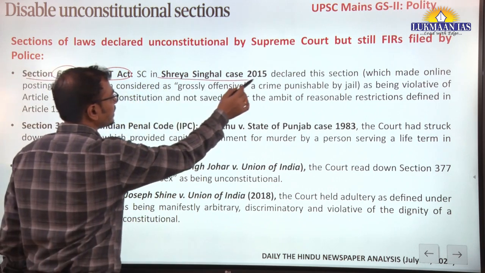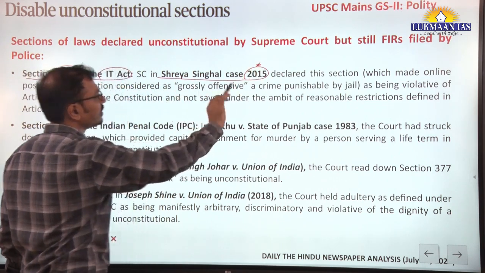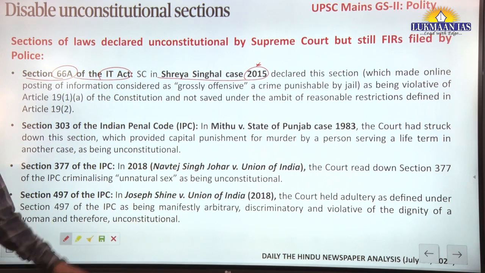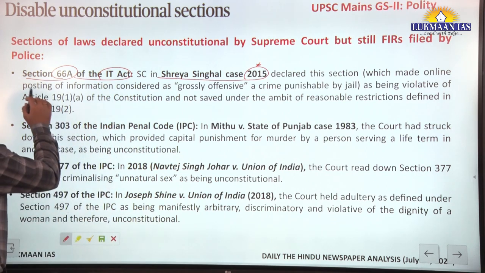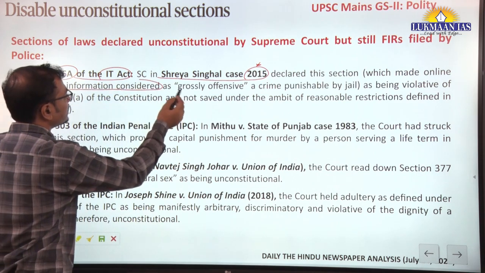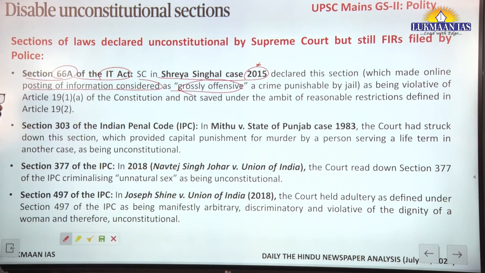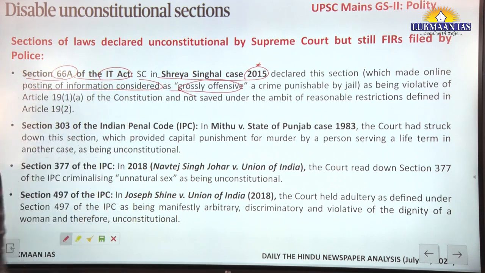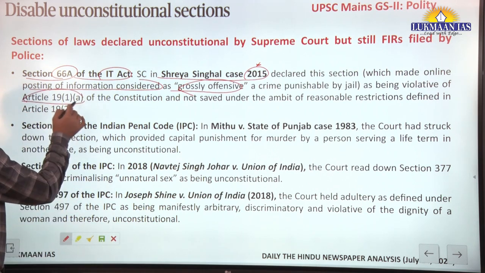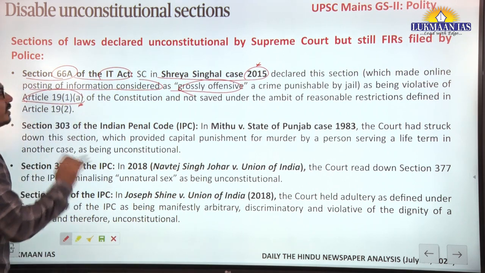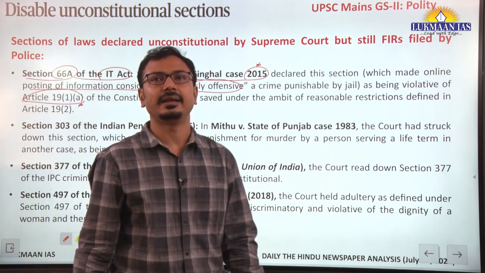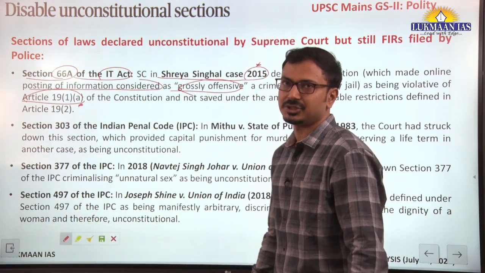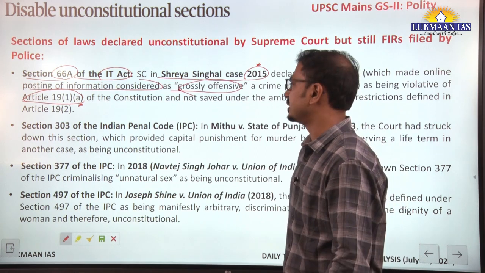The Supreme Court in the Shreya Singhal case, 2015, declared this section unconstitutional, which criminalizes online posting of information considered grossly offensive. A maximum jail term of up to 3 years was there, but it was declared unconstitutional because it is violative of article 19(1)(a), the fundamental right to freedom of speech and expression.